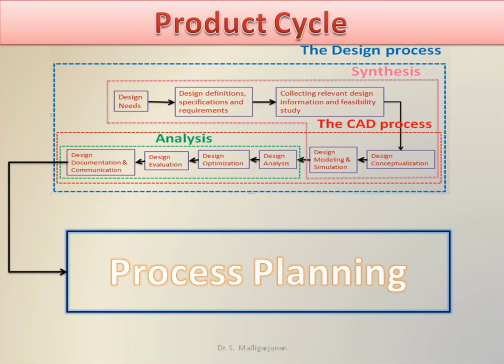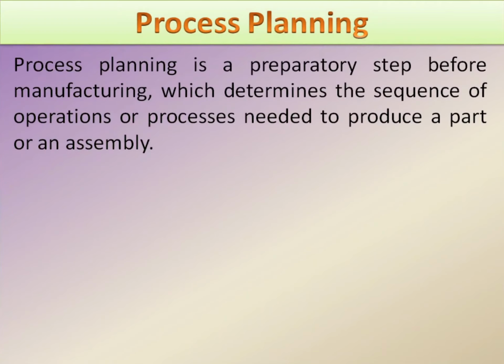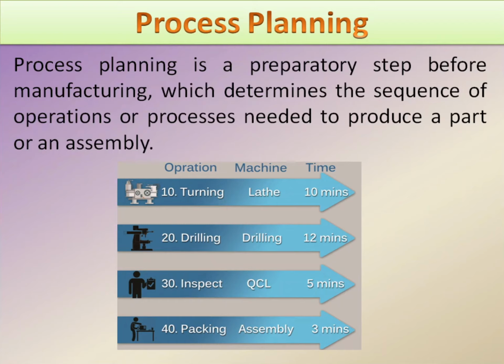The 10th step in the product cycle is process planning. What is process planning? Process planning is a preparatory step before manufacturing which determines the sequence of operations or processes needed to produce a part or an assembly. The process plan shown here represents the sequence of operations like turning, drilling, etc., the respective machineries, lathe, drilling machine, and the operation time. This is what we call a process plan.